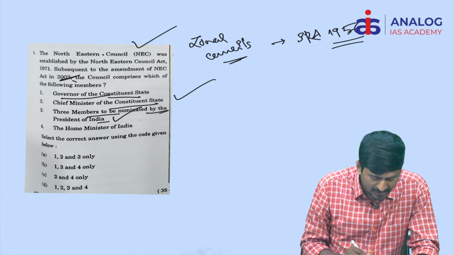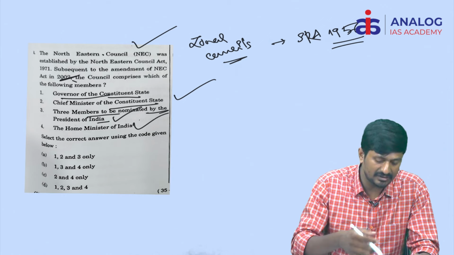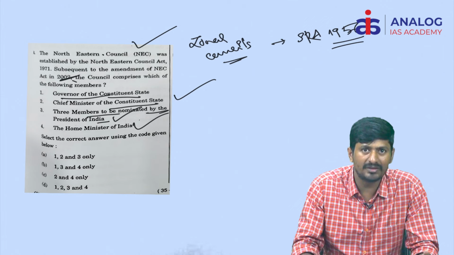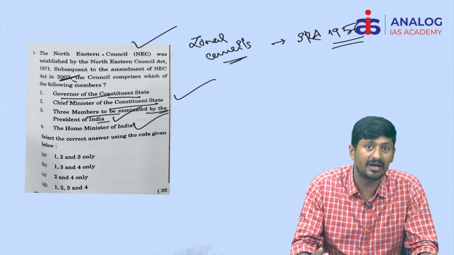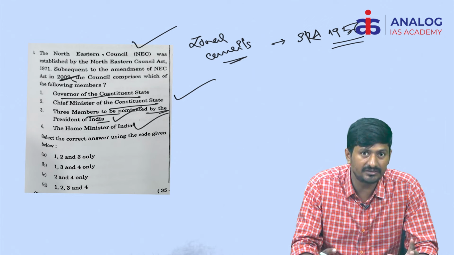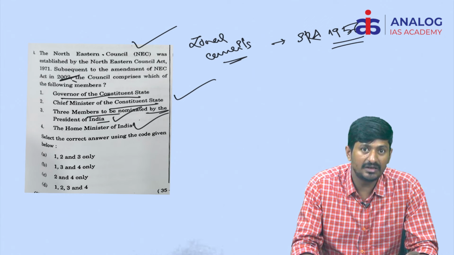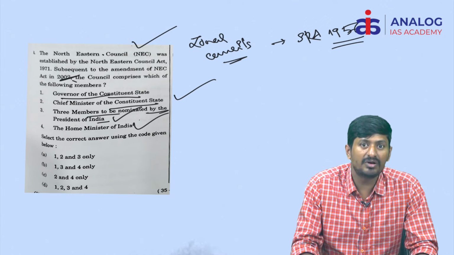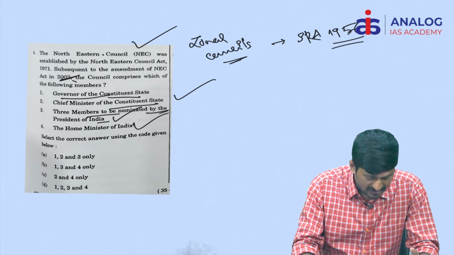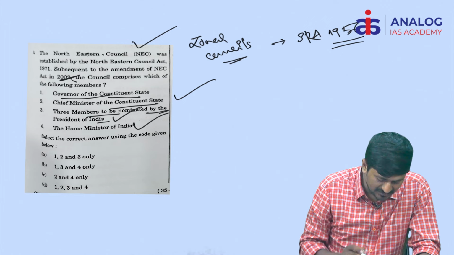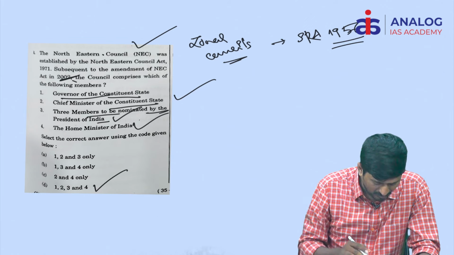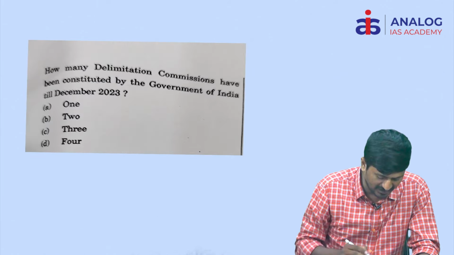3 members to be nominated by the President of India. This is clearly mentioned in the act itself. And the Home Minister of India. Basically, the Home Minister is in charge for the states in the country, the internal security, and the Home Ministry will be having the states division. It is a parent ministry regarding any kind of geographical reorganization of any states in the country. So hence the Home Minister is the chairperson. So the right statement is, all these 4 statements are correct, hence the right answer is D.